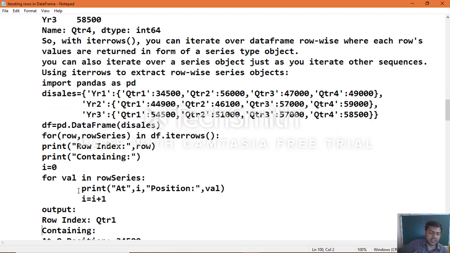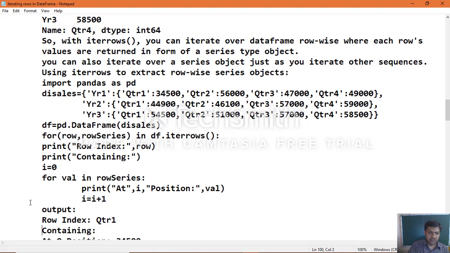Earlier we took it in the form of the data frame row label; now we take it in the form of position. So for the row wise series object, the way we can extract is i equal to 0, for val in row series, print the value at i position, i equal to i plus 1, so the position increments.